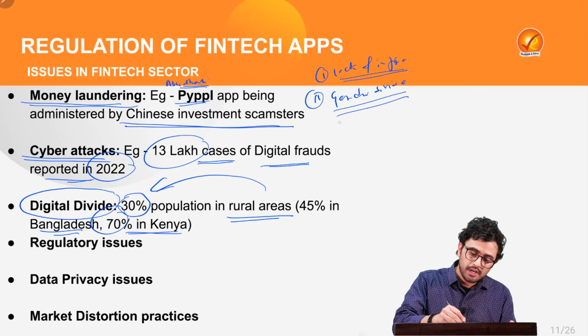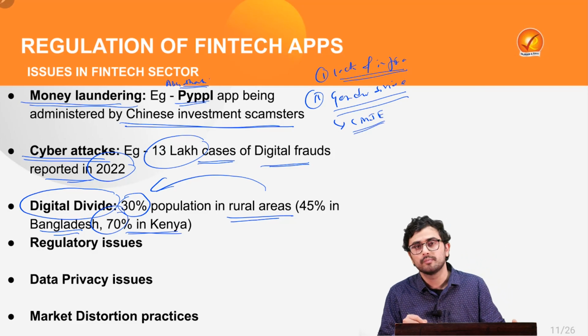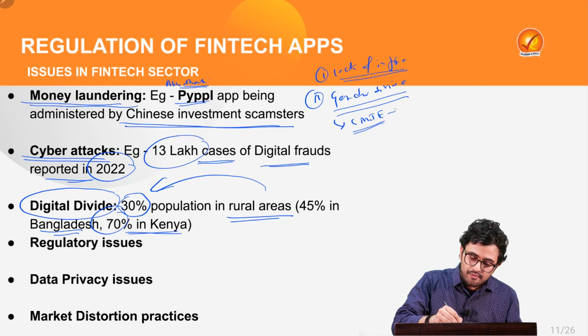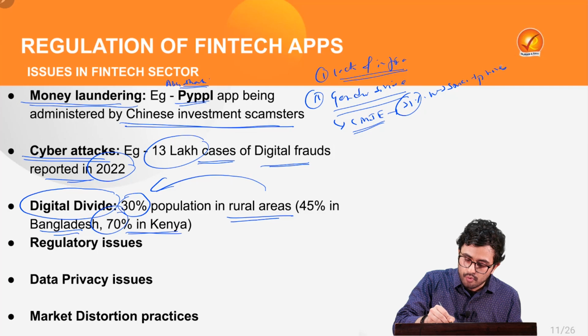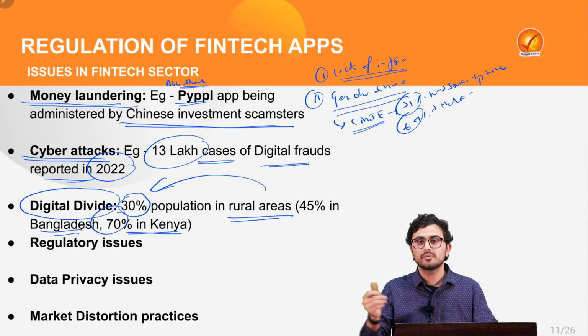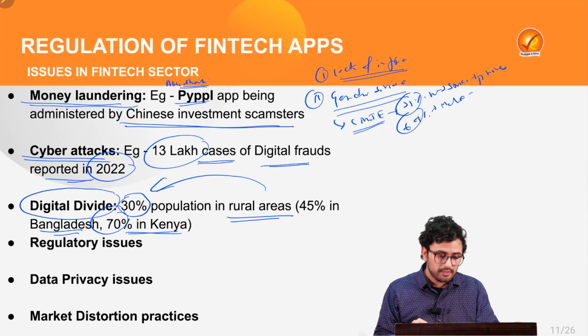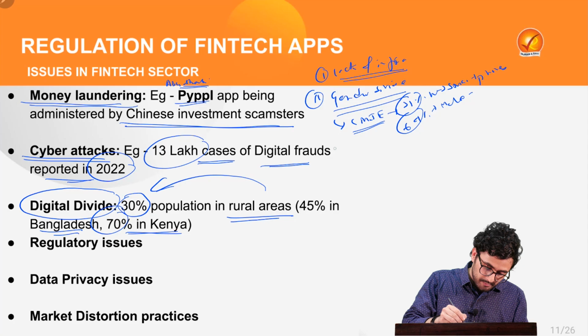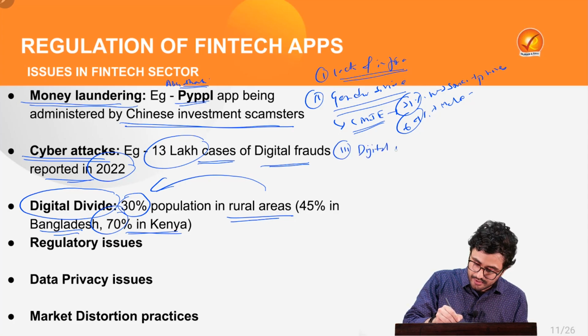For example, as per a report by the Centre for Monitoring Indian Economy, only 31% of Indian women have access to smartphones in comparison to 64% of men. Also, this digital divide exists because of digital illiteracy.